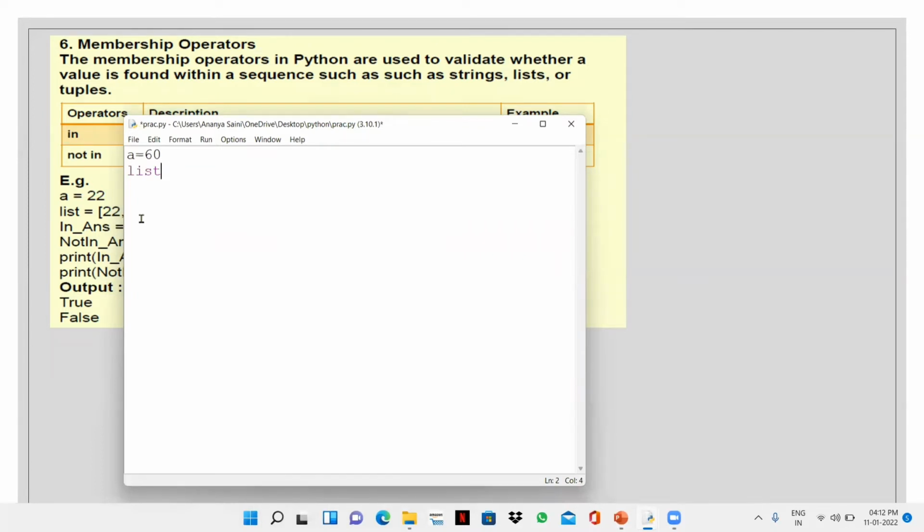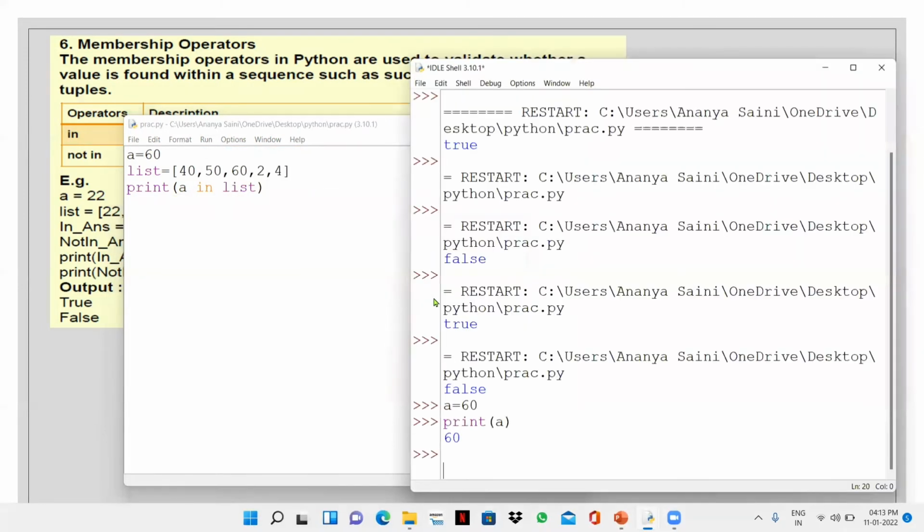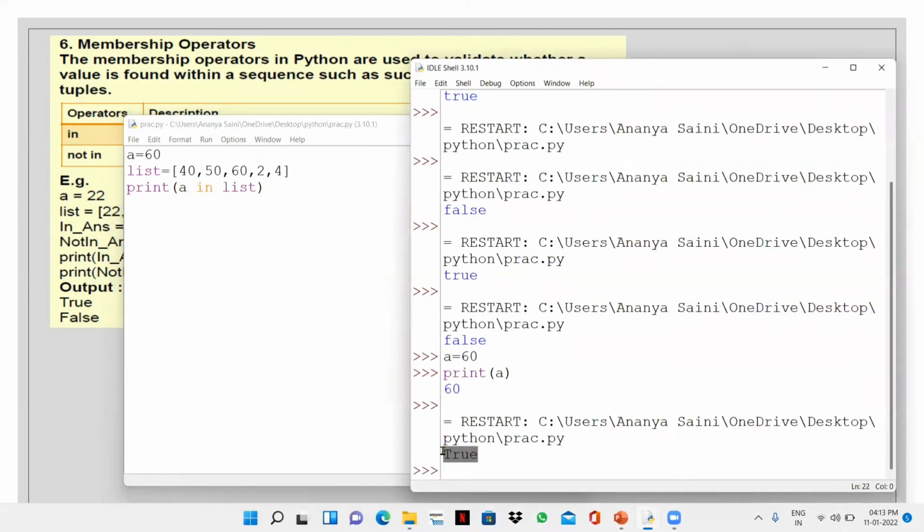Lists in Python are denoted with square brackets. If I write 40, 50, 60, 2, 4, these are the list elements. And then I write, let's say, print A in list. So if A is in list, it's going to print true. If it's not, it's going to give false. So true, because A is there in the list.